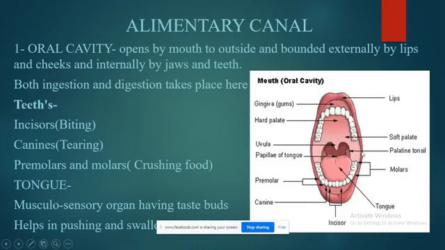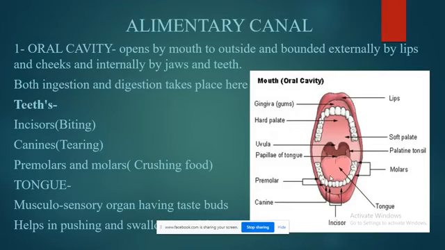When I talk about different types of teeth in human beings, the hard structures that are held in the sockets of the jaws are known as teeth. An adult human being has 32 teeth, 16 in each jaw, 16 in the upper jaw and 16 in the lower jaw. When I talk about the different types of teeth, we have 4 incisors used for biting. We have 2 canines used for tearing. We have 4 premolars and 6 molars.